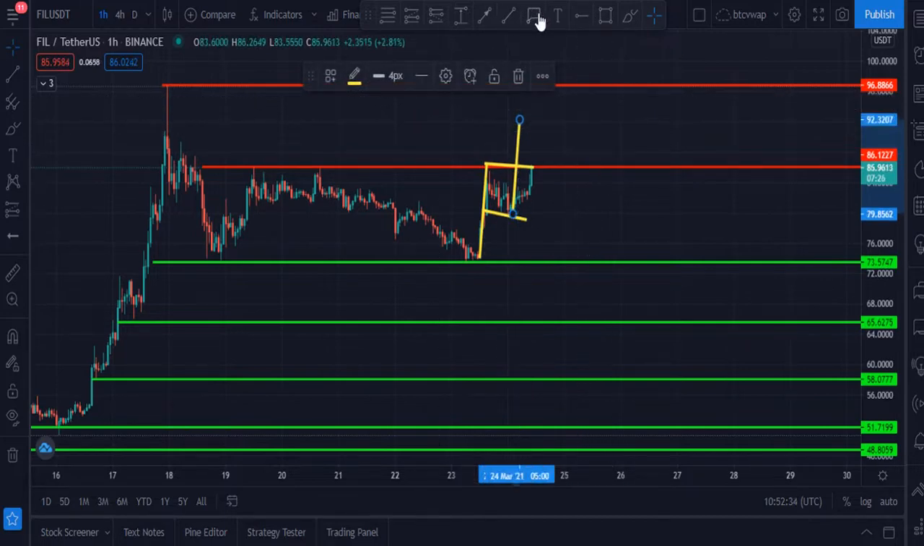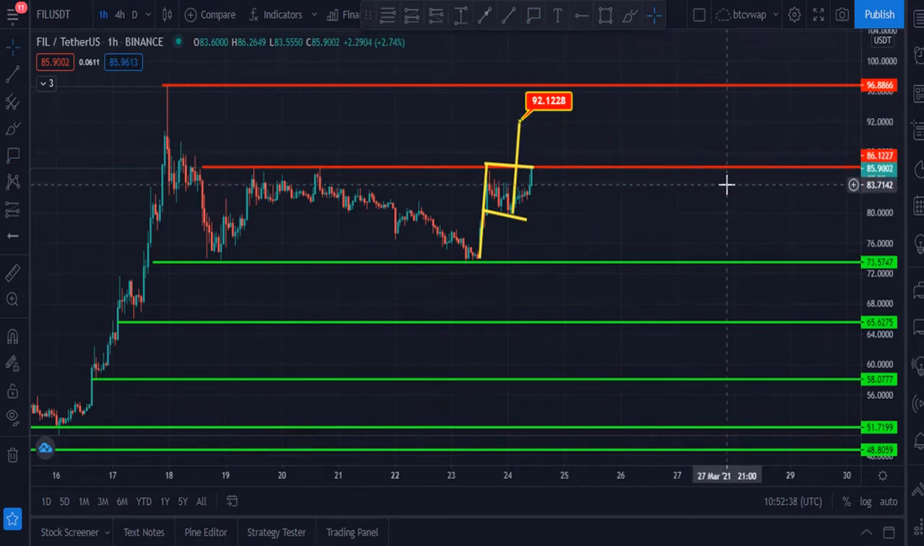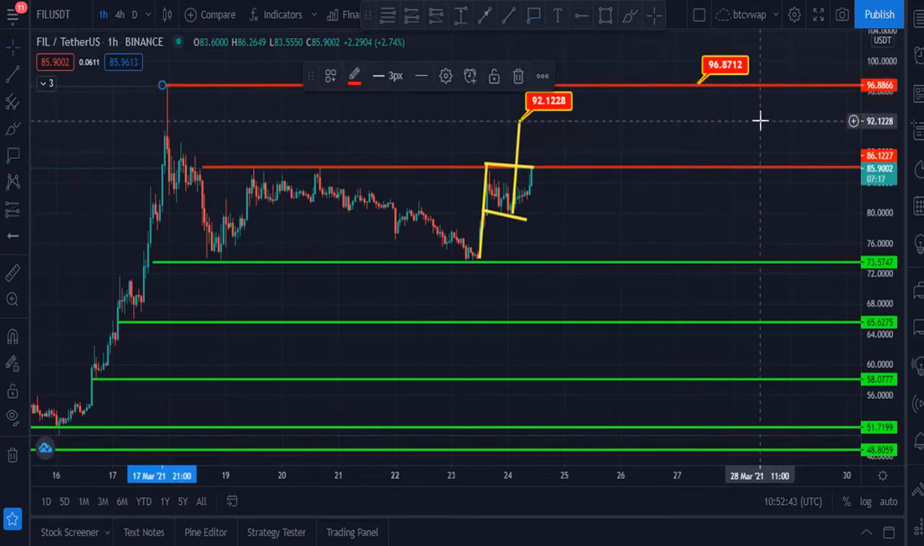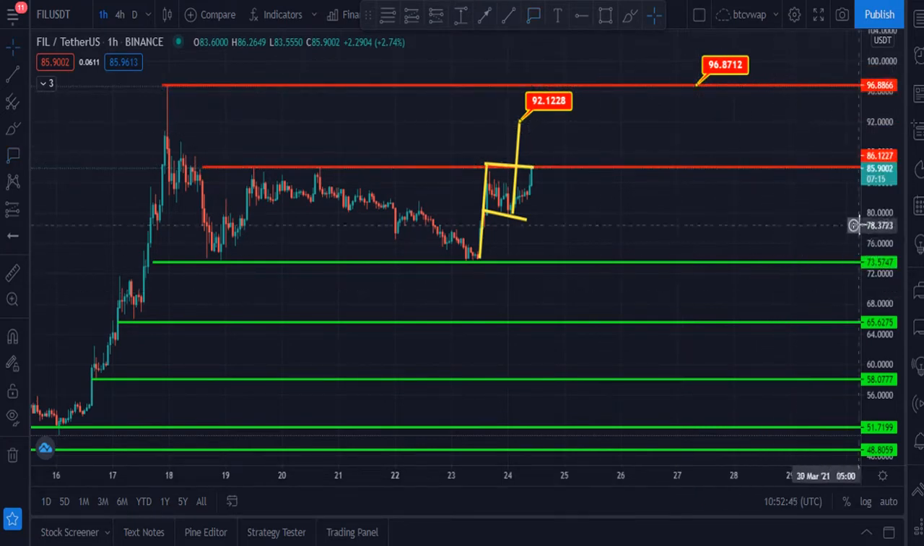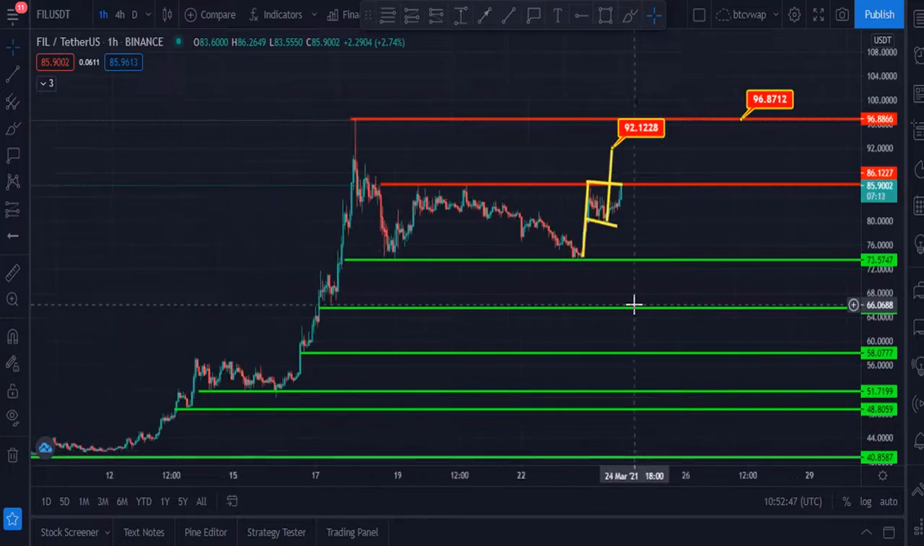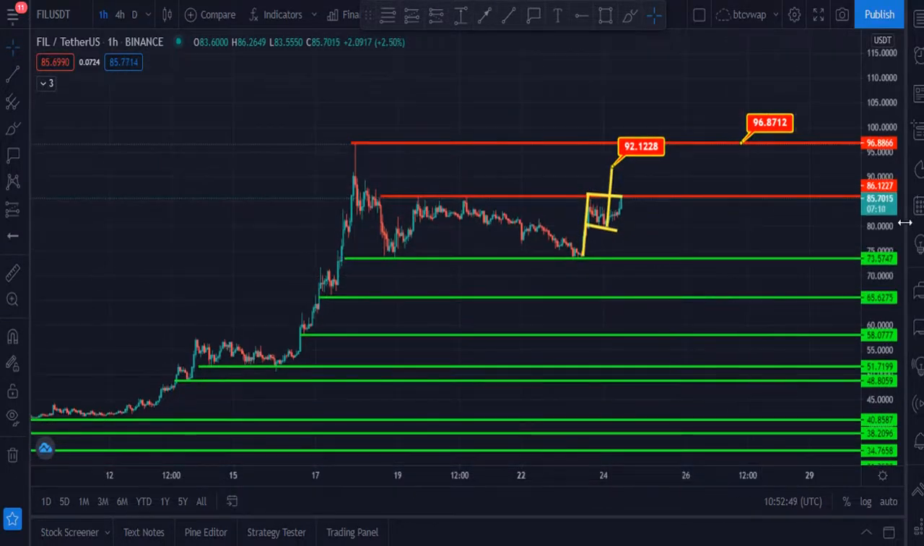This will be our first target, $92. Our second target is the all-time high and horizontal resistance, which is at $96. And let me tell you the medium duration target for this token right now.